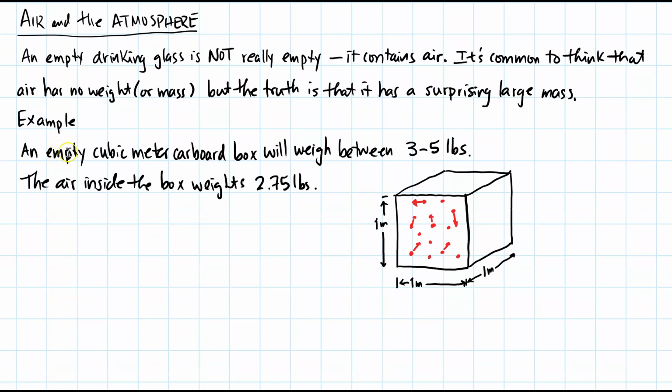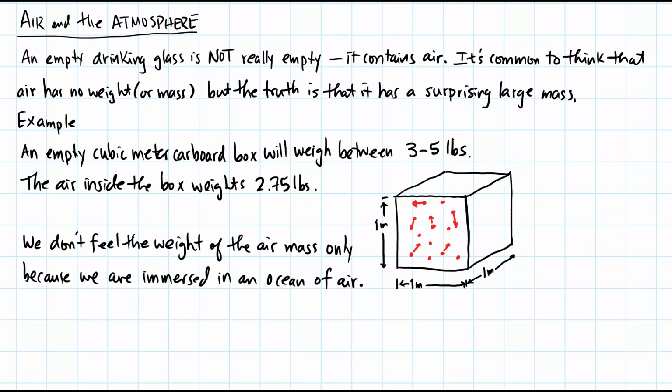For example, an empty cubic meter cardboard box. That means all sides are 1 meter. That means its width and its depth is 1 meter, its height is 1 meter. So an empty cubic meter cardboard box will weigh between 3 to 5 pounds. The air inside the box is 2.75 pounds. So a big portion of the weight of this box is the weight of air. It's not weightless or massless.